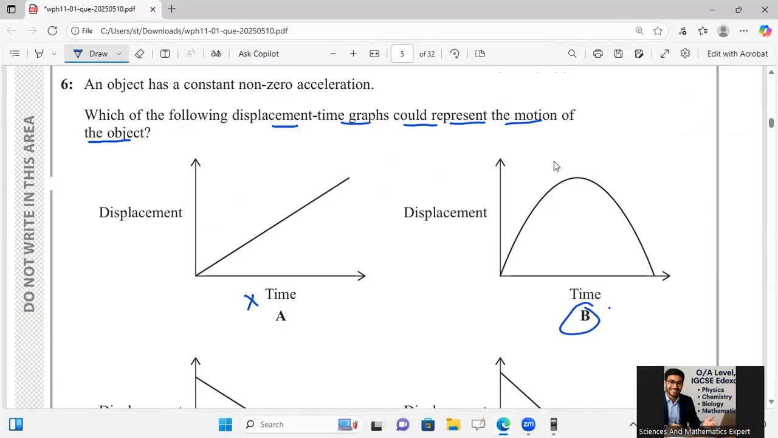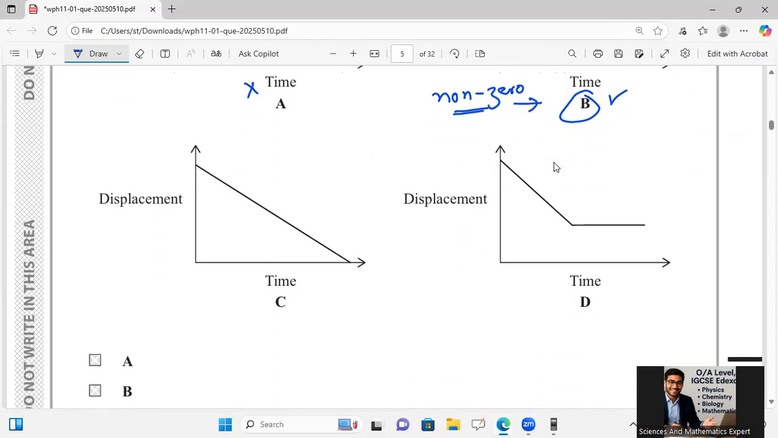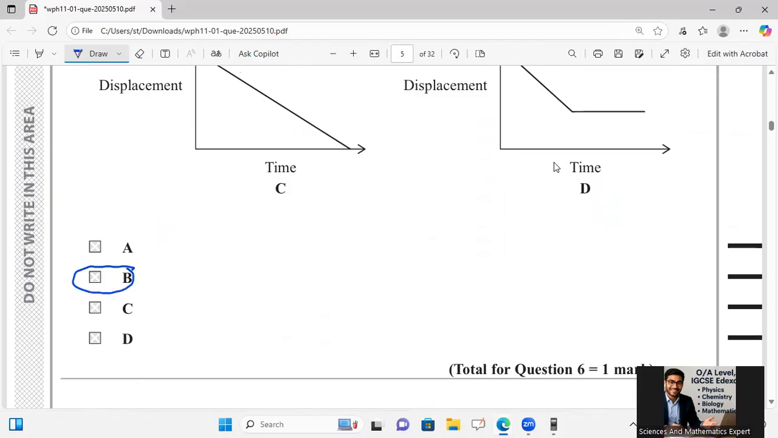So option B will be fine, because it has non-zero acceleration, which can be shown on a displacement-time graph. On the other two, the displacement shows constant velocity with zero acceleration, and then displacement is not changing. In both cases, acceleration is zero. For non-zero acceleration, it should be shown in the form of a curve. So option B is fine.